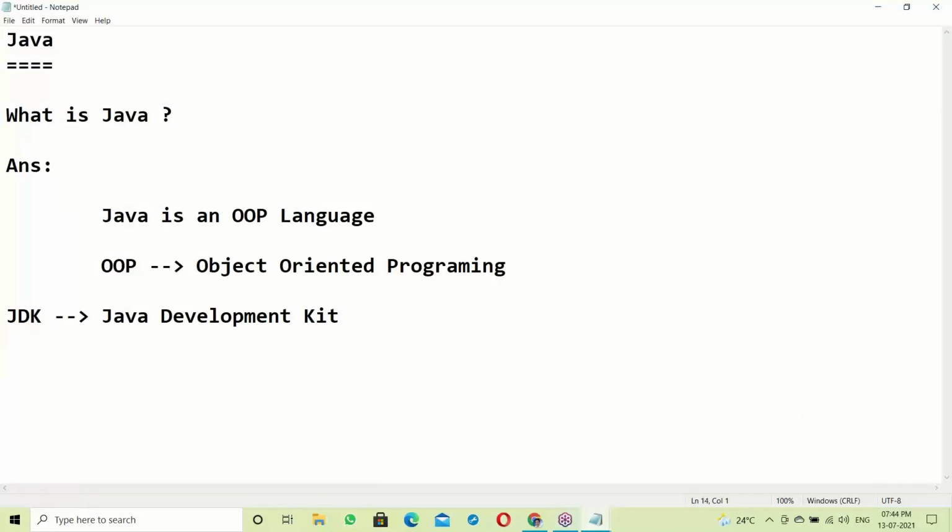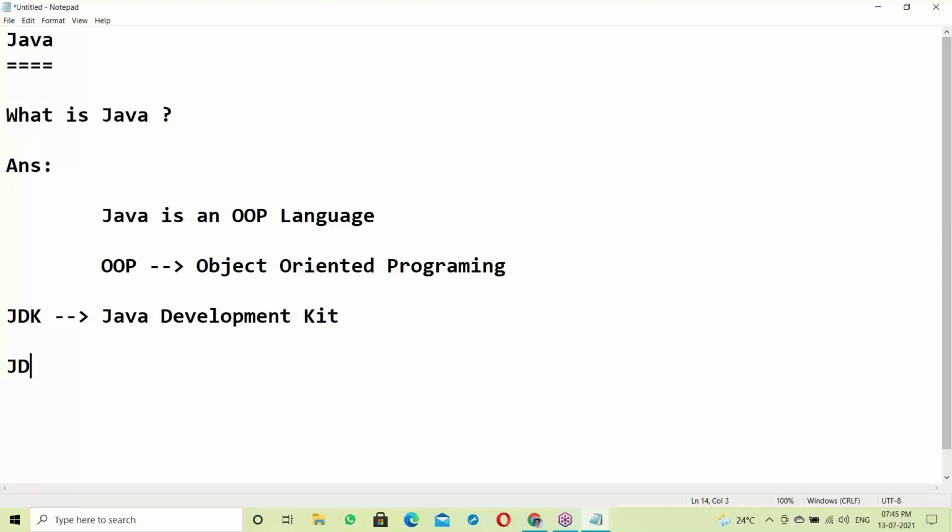Now, JDK, Java Development Kit. I hope everyone is online. Yes, everyone is online. Fine. JDK stands for Java Development Kit.